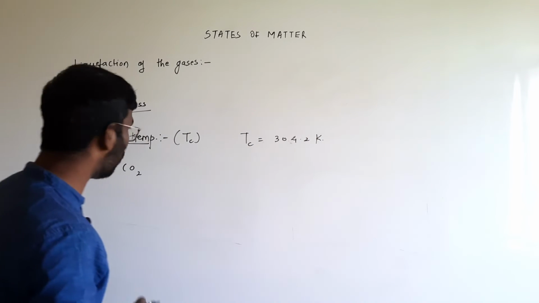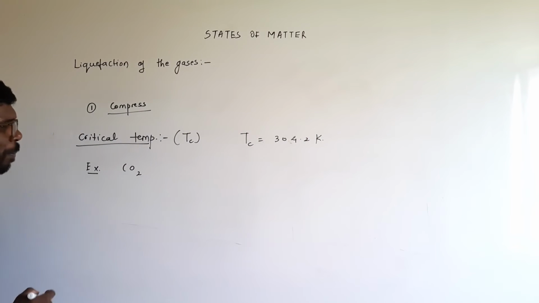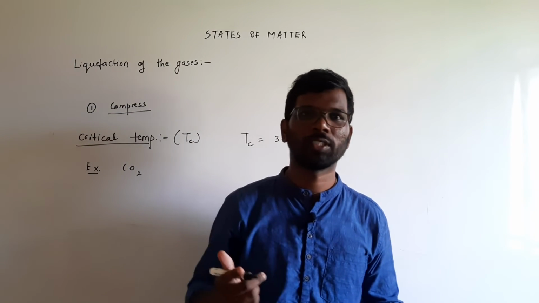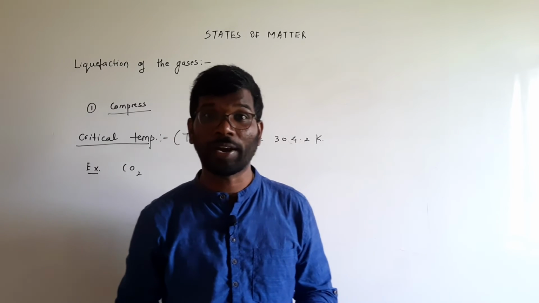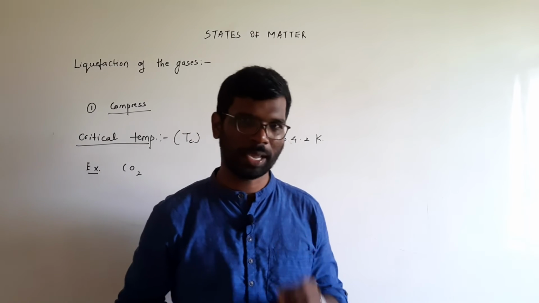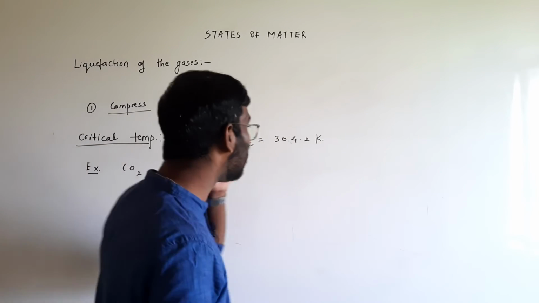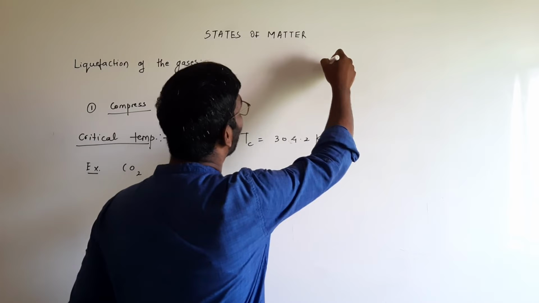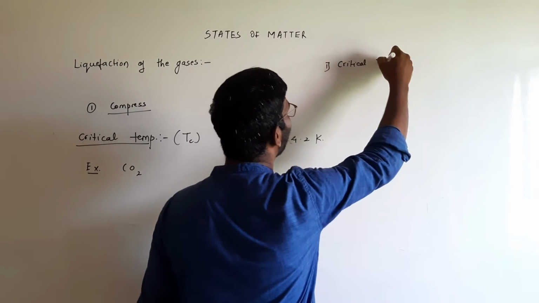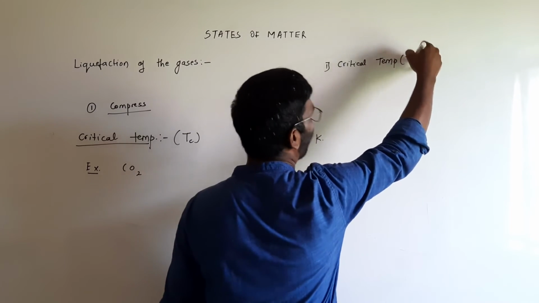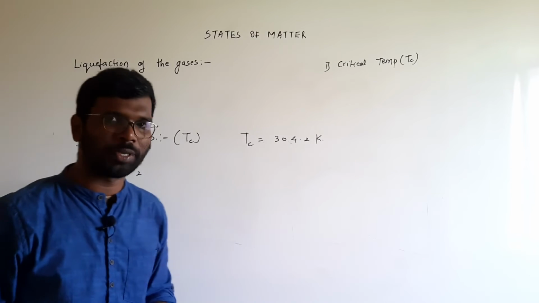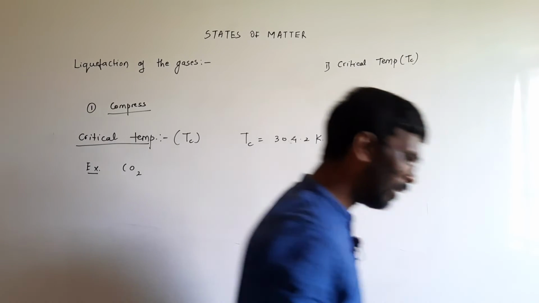So this is the definition of critical temperature: the temperature above which a given gas cannot be liquefied, however high a pressure you may apply. This is the first term you have to understand. Below the critical temperature you can compress the gas and convert it to a liquid. For example, for carbon dioxide, the critical temperature is 304.2 Kelvin.